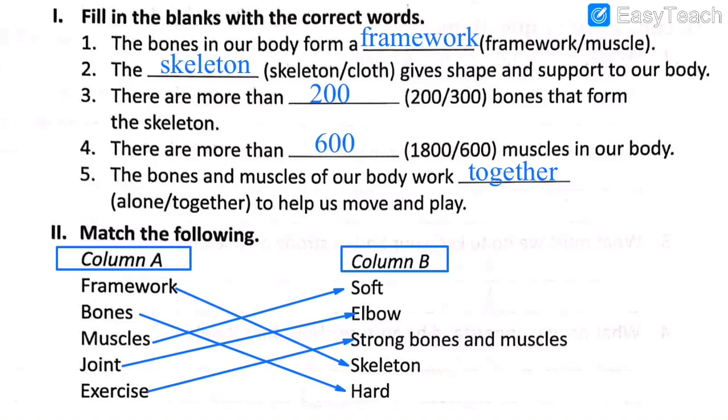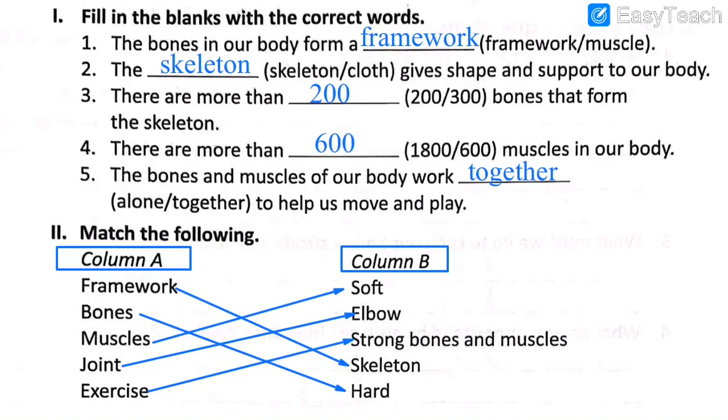There are more than 600 muscles in our body. Number 5, the bones and muscles of our body work together to help us move and play. Match the following: framework, skeleton. Bones are hard, muscles are soft, joint, elbow joint, and exercise will make your bones and muscles strong.